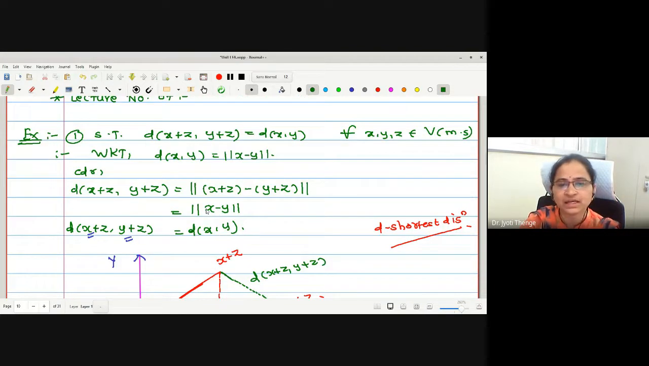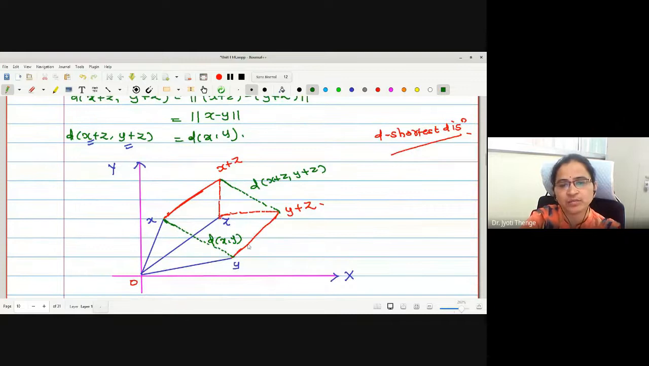Proving mathematically it is so easy, no? Norm of x plus z minus y plus z, which gives you norm x minus y. But if I want to show how the distance between the two points x plus z and y plus z is exactly same as distance between x and y, this is the procedure we have to follow. Any difficulty with the sketch?